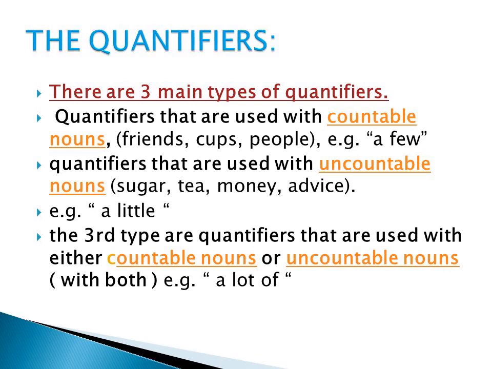Examples of quantifiers that are used with countable nouns are a few. For example, a few friends, a few cups, a few people. Friends, cups, people, all are countable. Quantifiers that are used with uncountable nouns, like sugar, tea, money, advice: a little sugar, a little tea, a little money, a little advice. All these are nouns that are uncountable. And one common example of a quantifier that goes with both countable and uncountable is a lot of. This goes with countable nouns as well as uncountable nouns.